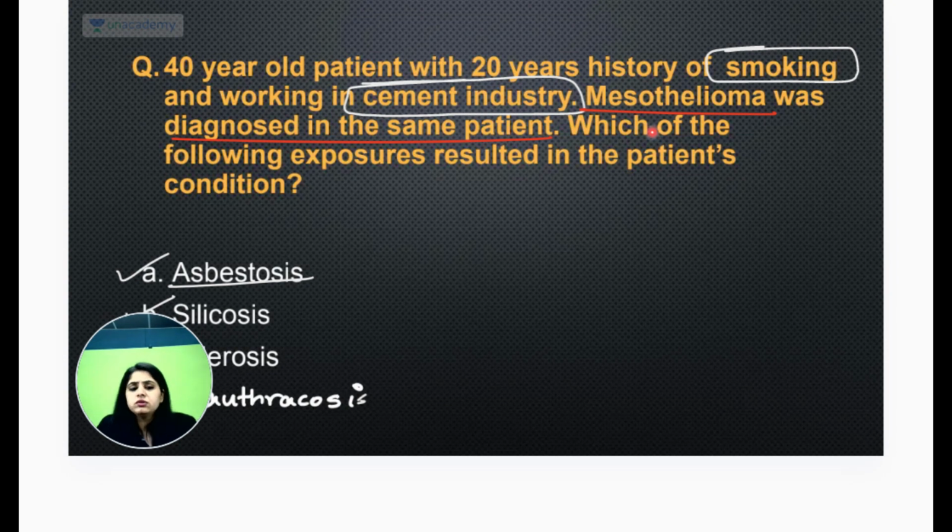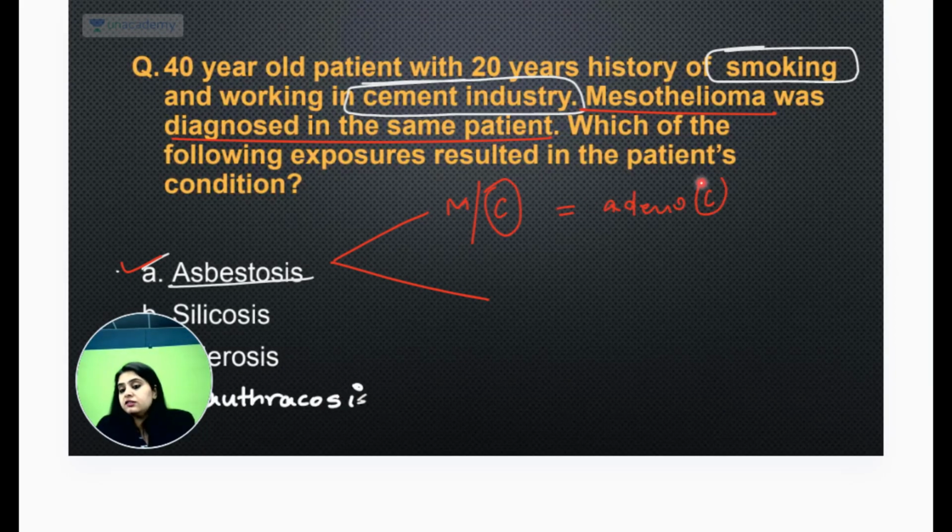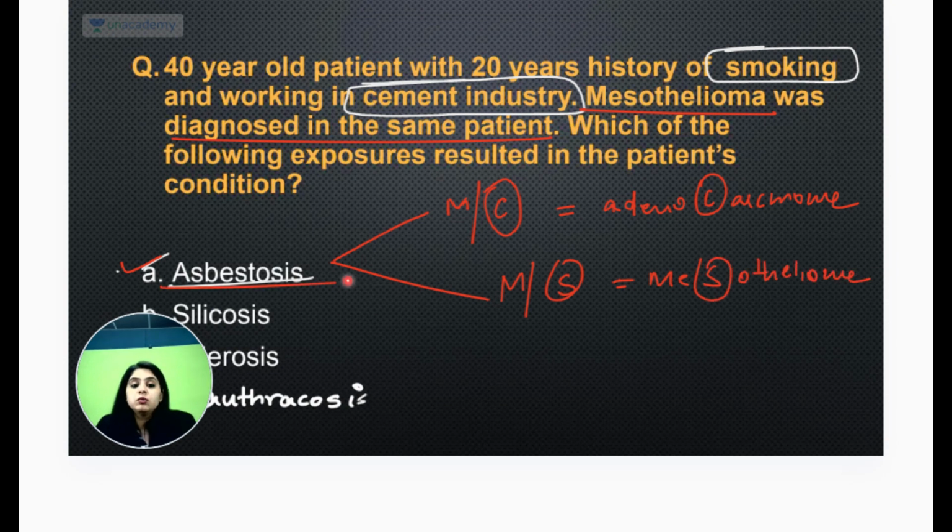Mesothelioma is diagnosed. Come on, mesothelioma किसका specific tumor है? Mesothelioma is going to be seen with asbestosis. There is no doubt about it. Silicosis हो या siderosis हो या anthracosis carbon हो, it has no association. Asbestos had two questions which were very classical. The most common tumor with asbestosis was adenocarcinoma, and the most specific tumor that you had was mesothelioma. There was no doubt about this at all. So please remember, asbestosis, मीजोथीलियोमा लिखा था तो सीमेंट इंडस्ट्री हो या कोई भी इंडस्ट्री हो, मीजोथीलियोमा था तो asbestosis.